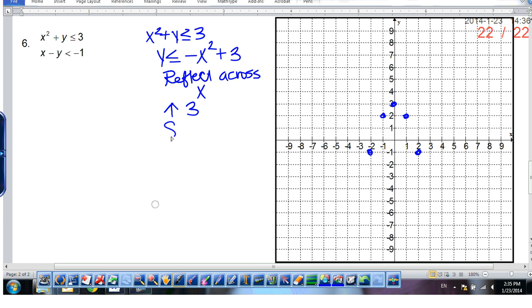This is going to be a solid parabola because of the equal to. And because it's less than, we shade below the vertex. So we find our vertex and we shade below it.